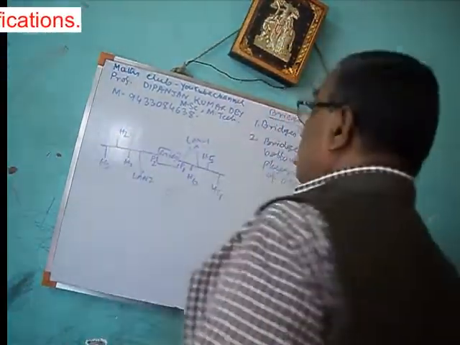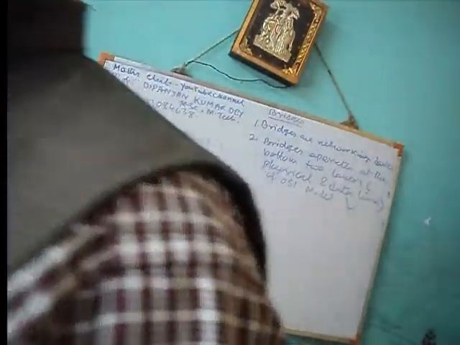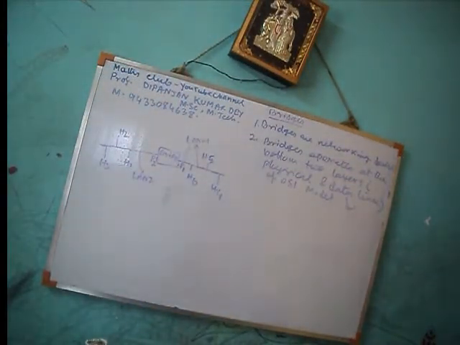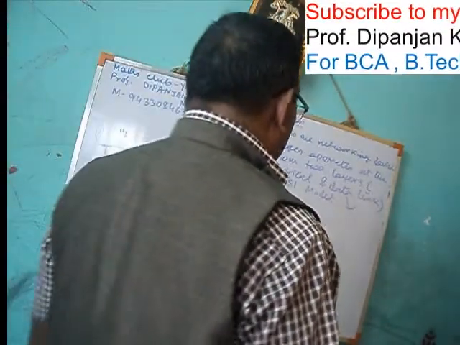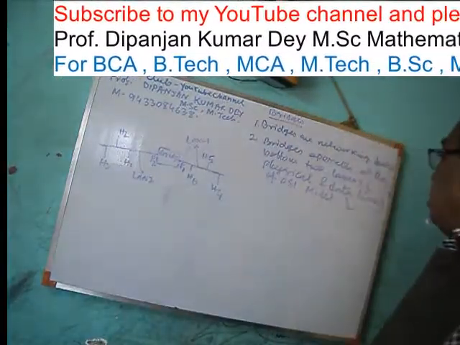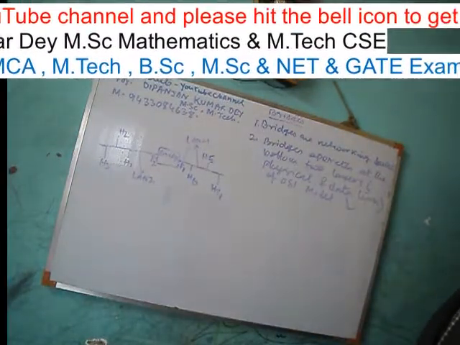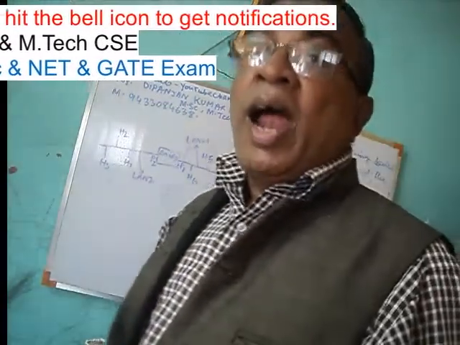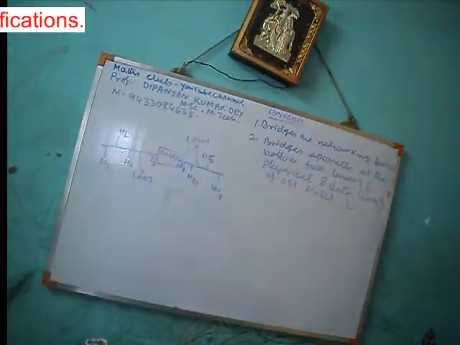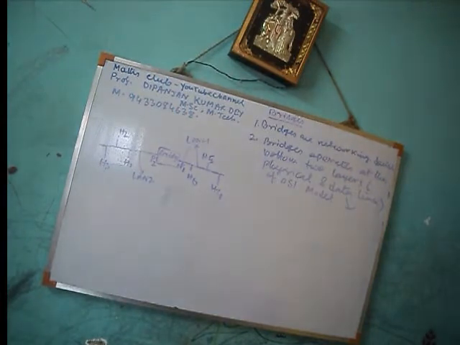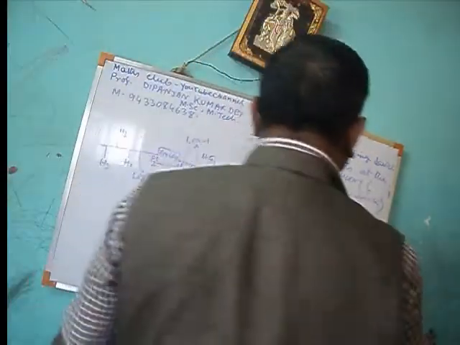Data link means the data link layer. That means bridges check the MAC address, that is, the source address and destination address. Bridges work on the basis of MAC address, that is, the data link layer.